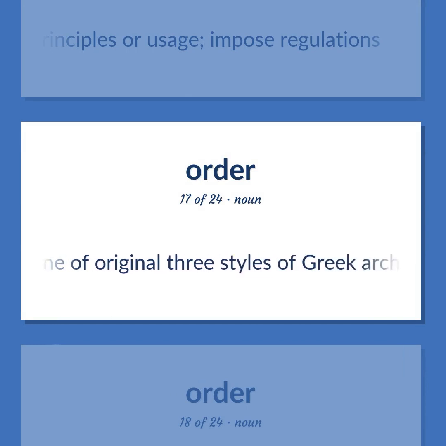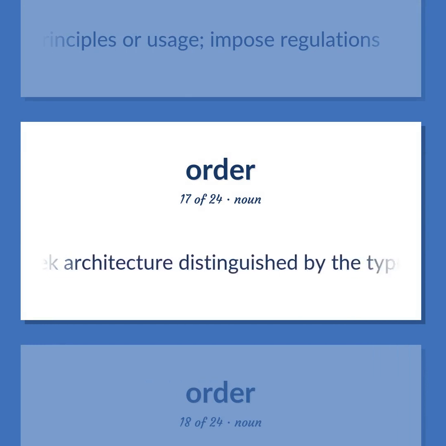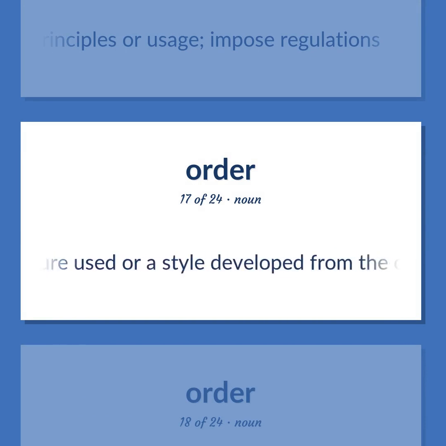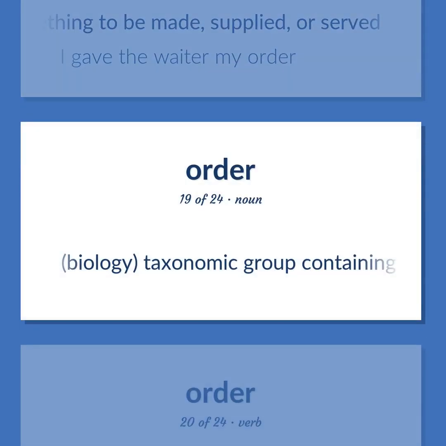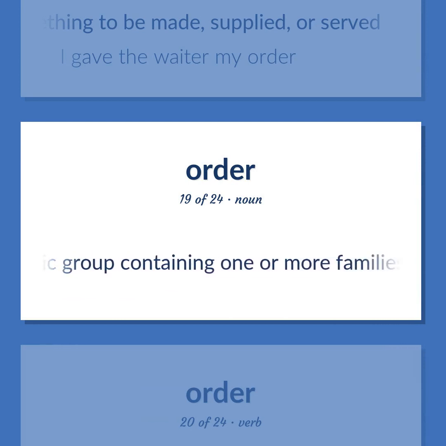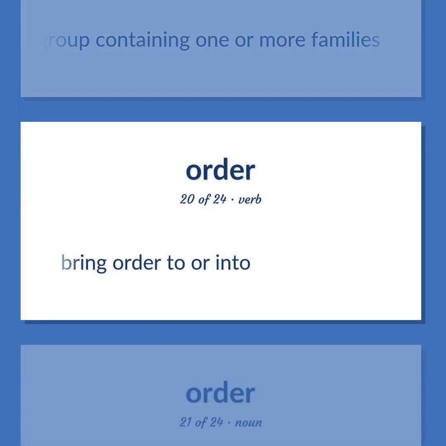Architecture. One of original three styles of Greek architecture distinguished by the type of column and entablature used, or a style developed from the original three by the Romans. A request for something to be made, supplied, or served. I gave the waiter my order. Biology. Taxonomic group containing one or more families. Bring order to or into.